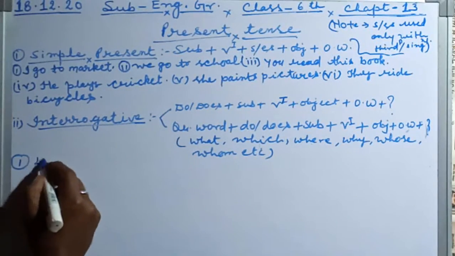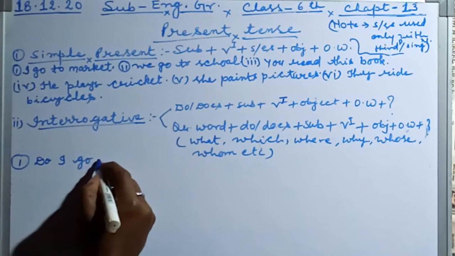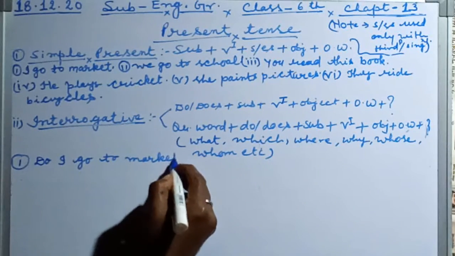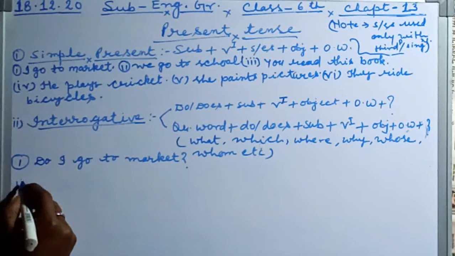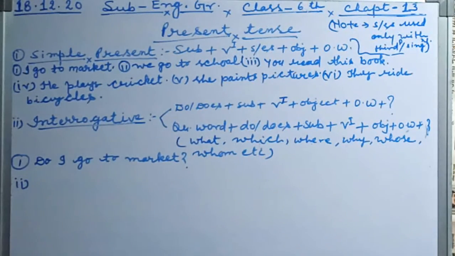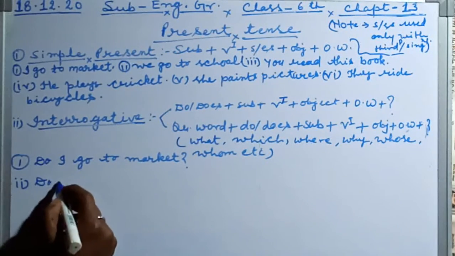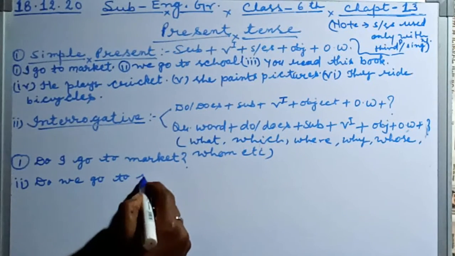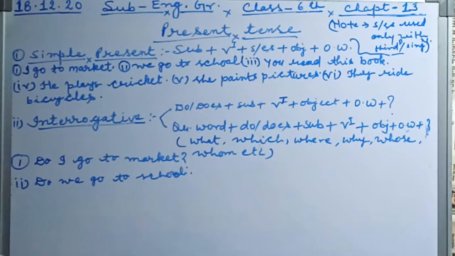So we write here: Do I go to market? Question mark. Number two: we go to school. So what is it? Do we go to school?